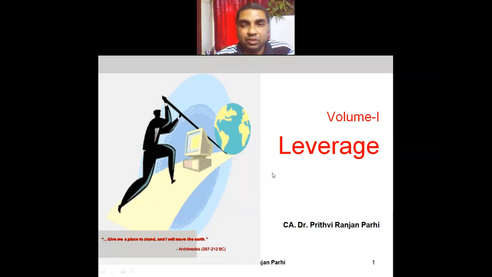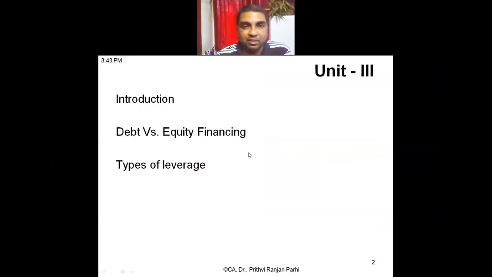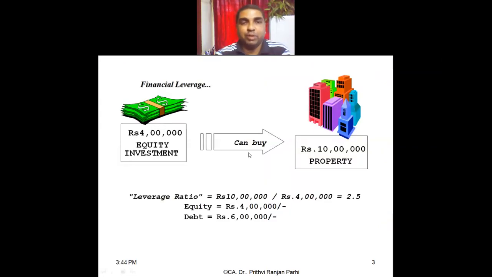Okay. So this chapter, leverage, we are going to start. So I'm showing you a particular picture. Imagine something like this. Let us say you want to buy a property of 10 lakh rupees. This is the kind of property you want to buy, and you have only 4 lakh rupees as equity, as your owner's fund. How is that possible? How is it possible that with 4 lakh rupees you can buy a property worth 10 lakh rupees?